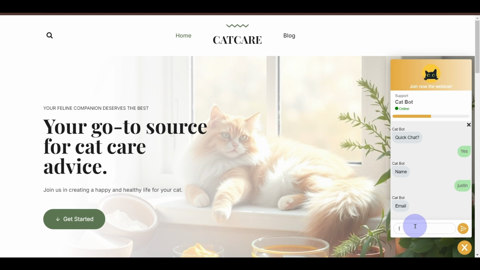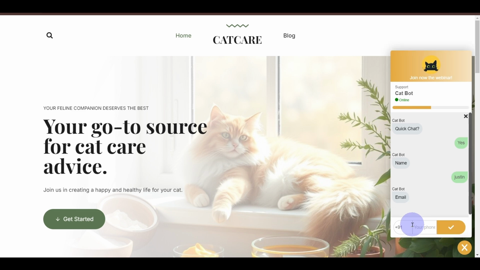So email, I'll just do test@gmail.com. Okay. And then I'll have to add in my number. So we can sequence it like this. And then after that, it will redirect to a page. So it can go to a WhatsApp page, a WhatsApp chat, or to some other landing page like a thank you page or a product page. It's totally up to you.